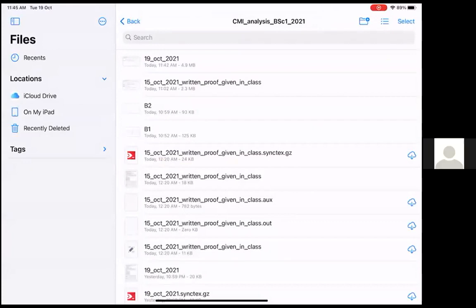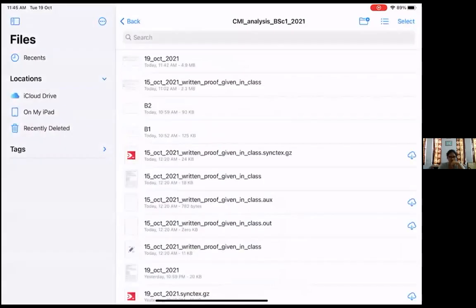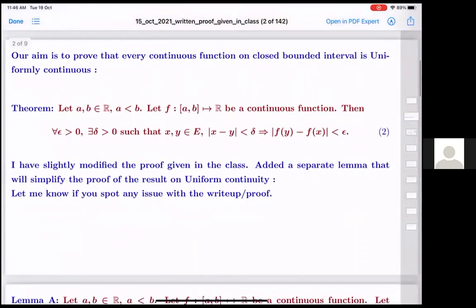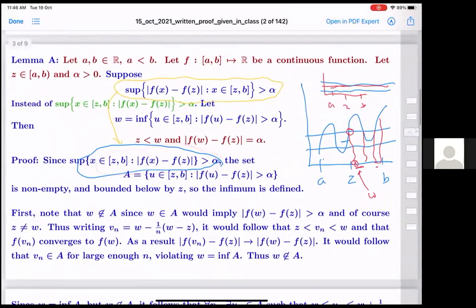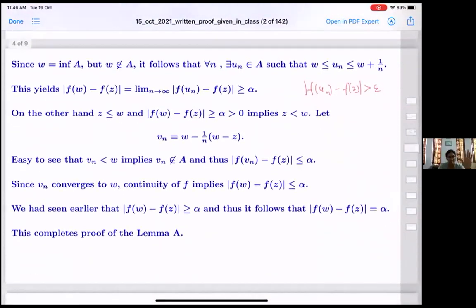Sure. Proof given in class. Yeah, this one. So next, the next slide. This one? Next one. Yeah.